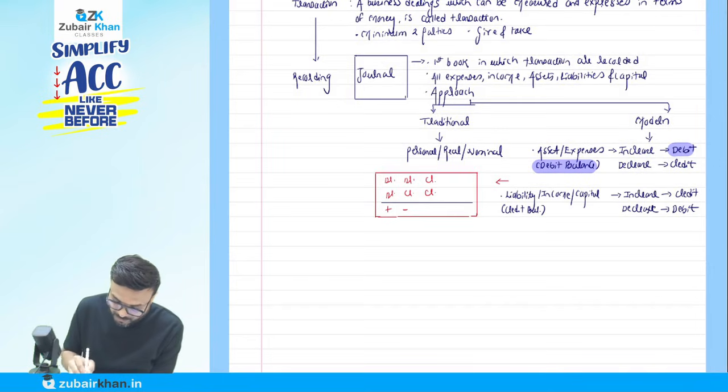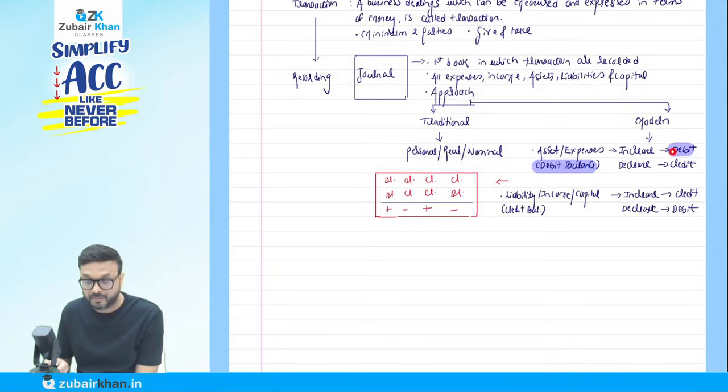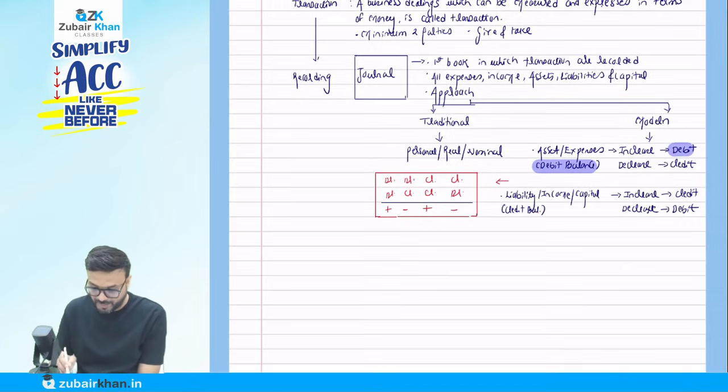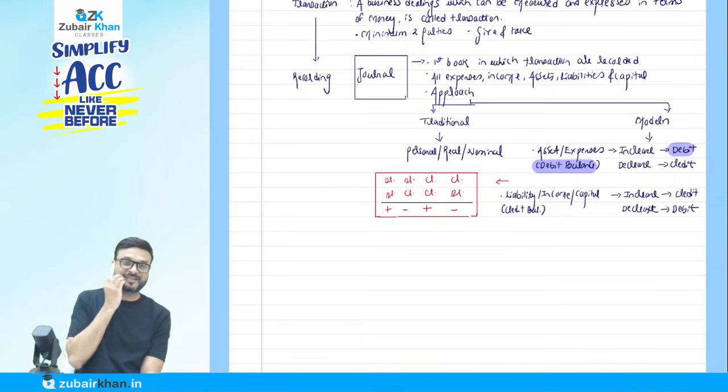Credit, debit, we will minus. So debit increases, debit credit decreases. Credit increases, credit debit decreases. Simple maths, once more: debit, increase; debit, credit, decrease; credit, increase; credit, debit, decrease. You got the point now.